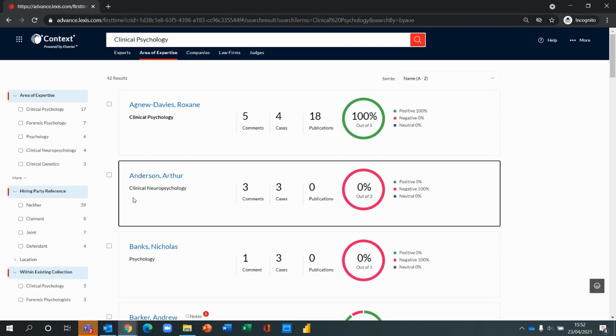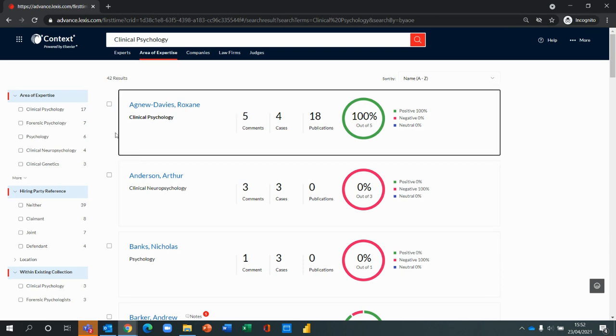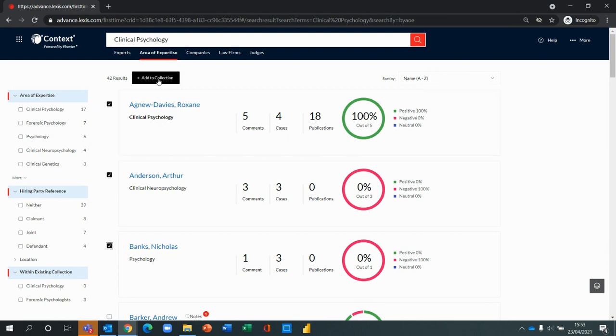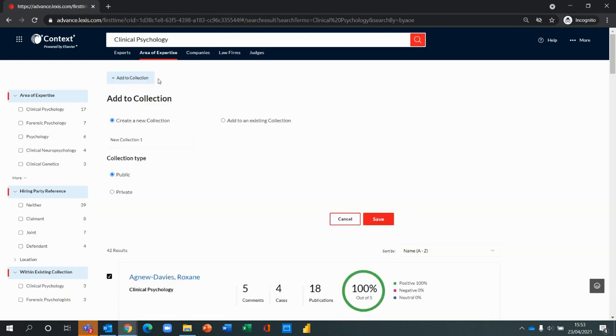To create a collection, we simply click on the boxes relevant to the names that we're wishing to include. So we'll click a few of those and then hit the Add to Collection button towards the top. So at this point, we've got the option to create a new collection, title it, or even add to an existing collection. And we can also choose whether we set that to be private or public, which would make it available to the whole firm.